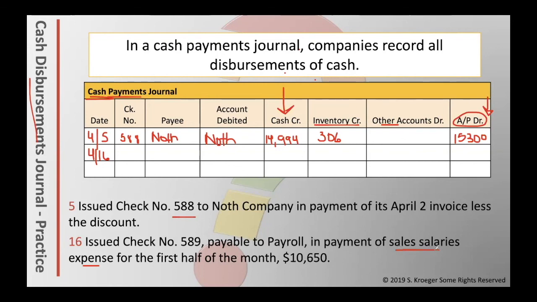Like I said, it's normally a debit to the salaries expense account. When we look up top, do we have a sales salary expense account? We don't, so we'll have to use the other one. We'll put in the amount, $10,650, and we have to write the name of the account on the side. The account that would be debited would be the salaries expense account, or sales salaries expense. I'm just abbreviating because it's very hard to write with this. Salaries expense. That would be the debit. The credit would go to cash. And remember, we always need to use this column when using this journal. It would be $10,650.